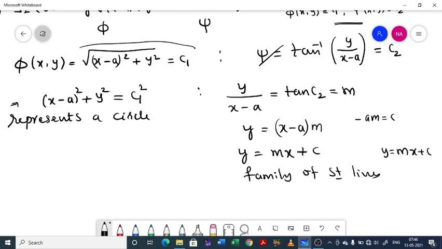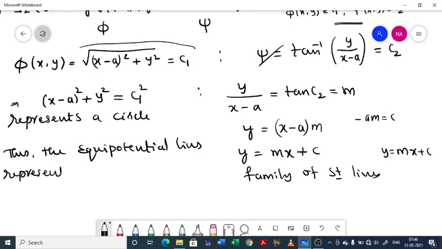Thus the equipotential lines represent a family of circles and straight lines. So that completes the solution. So with this I am going to wind up this class.